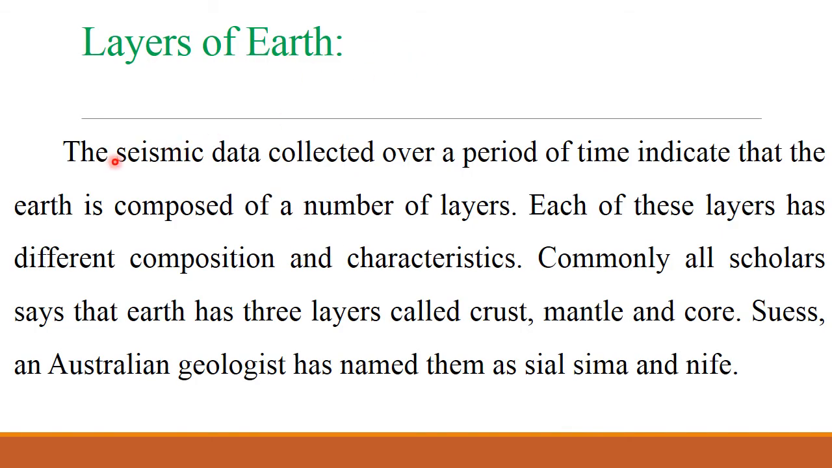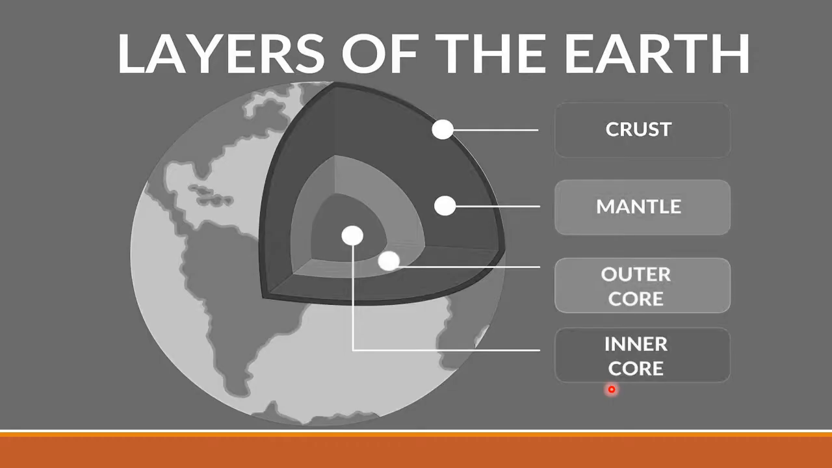Layers of the earth. The seismic data collected over a period of time indicate that the earth is composed of a number of layers. Each of these layers has different composition and characteristics. Commonly, all scholars say that earth has three layers called crust, mantle and core. Suess, an Austrian geologist, has named them as sial, sima and nife. These are the layers of the earth.